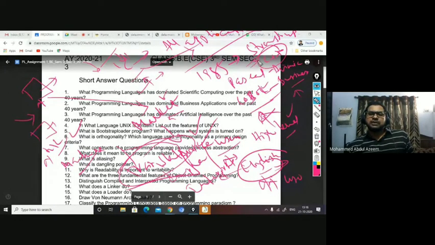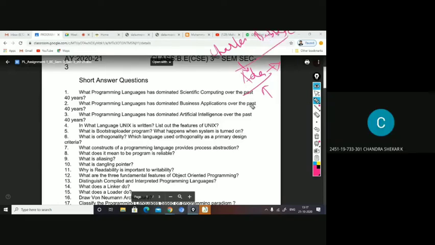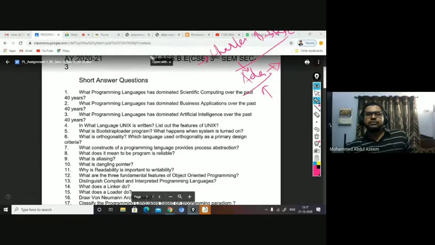C++ is not the first object-oriented programming language. Rather, Smalltalk is the first object-oriented programming language. Most of you do not know about it, right? And most of you do not know there is a language named after a lady who is the first programmer of the world, who is the niece of Charles Babbage, right? Who is Charles Babbage? Inventor of the computer, father of the computer, yes.